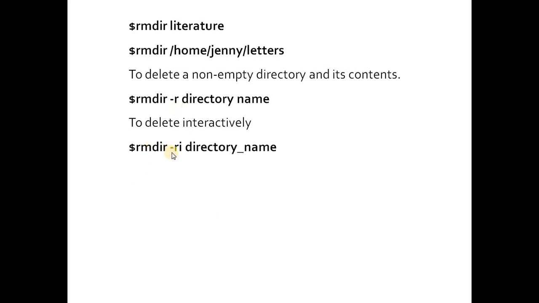Next we are going to see the -i option. I stands for interactive. Interactive means the operating system will ask the user if you want to delete the file, yes or no. If you press Y, the directory will get deleted. If you press N, the directory will not get deleted.